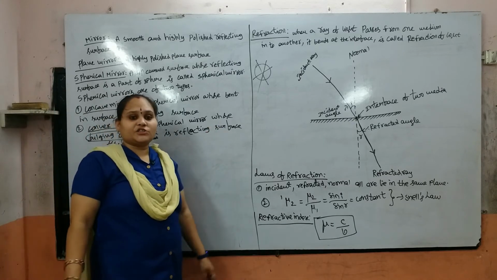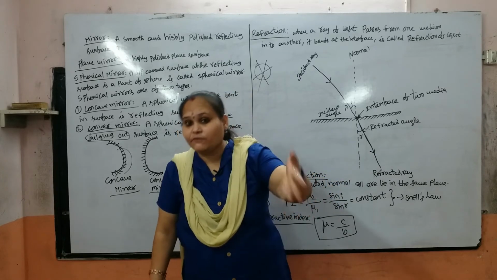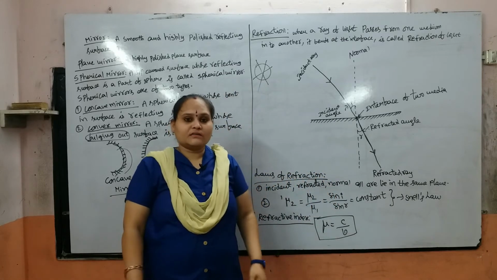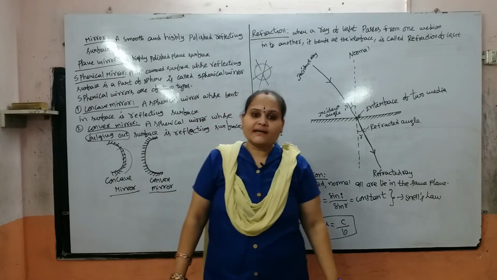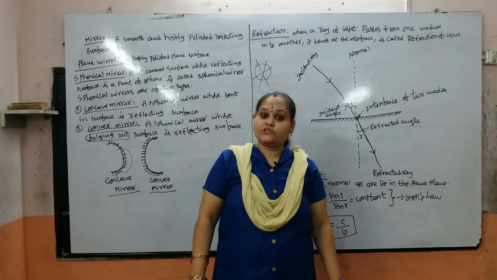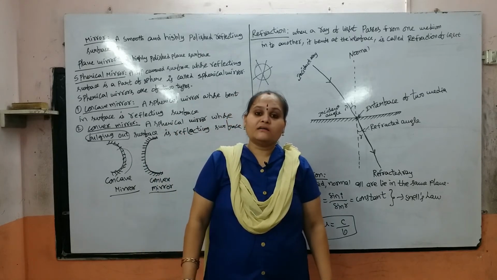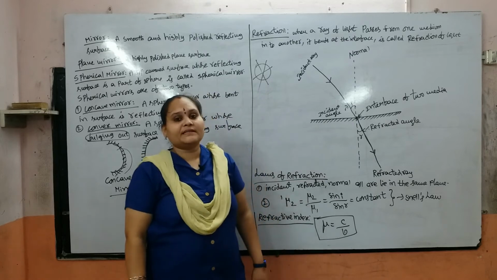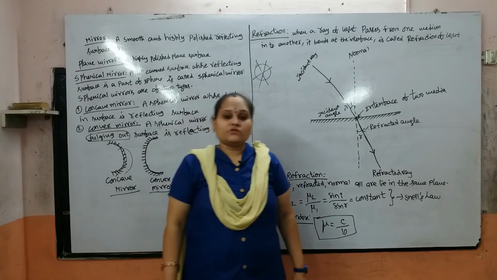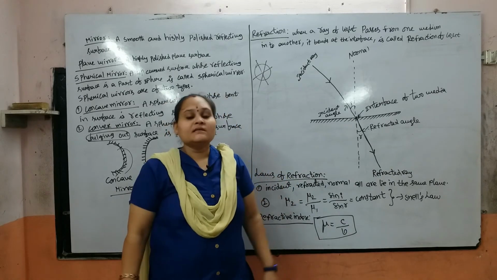So next one is refraction. When the incident ray enters into another medium and bends at the interface, that is nothing but refraction. We have two laws of refraction. The first law: the incident light, refracted light and the normal drawn at the interface all lie in the same plane. The second law: the ratio of the sine of the incident angle to the sine of the refracted angle is constant. That is, mu equal to sin i by sin r equal to constant. That is also known as Snell's law.